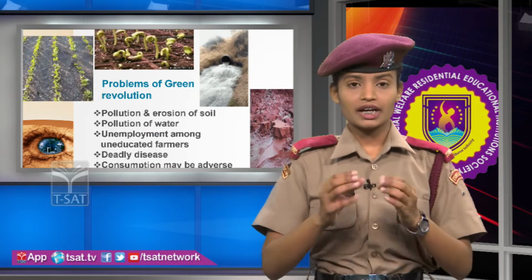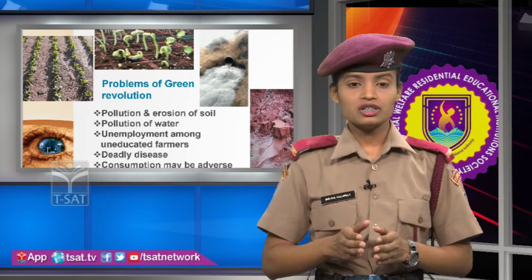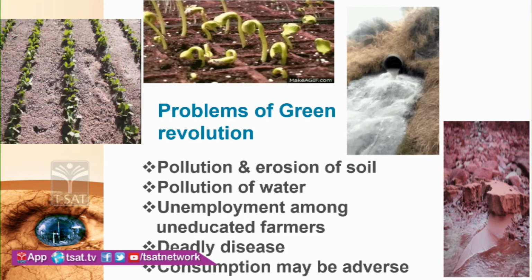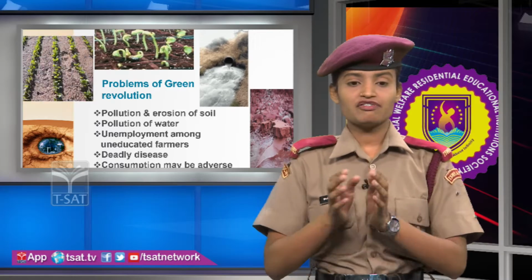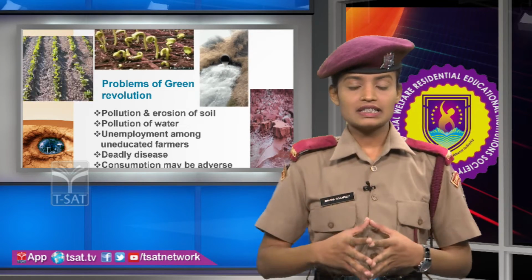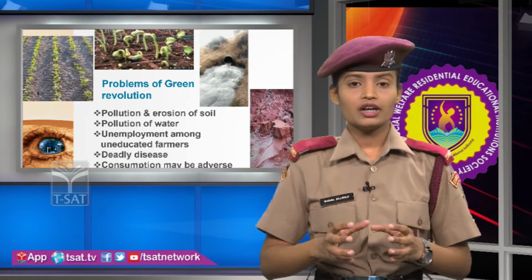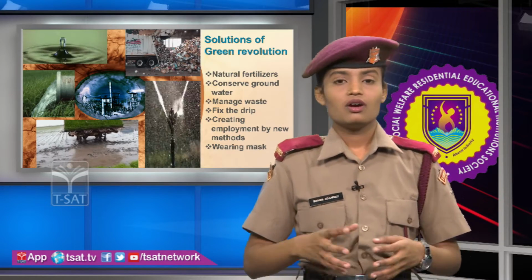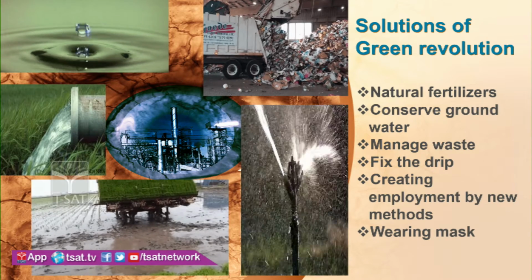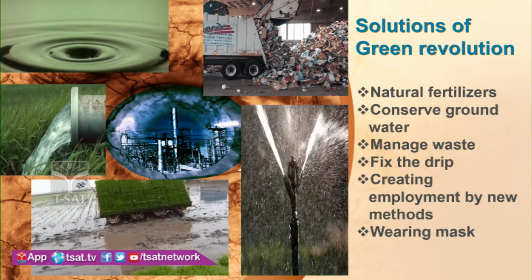The problems of the Green Revolution: pollution and soil erosion, pollution of water, unemployment among uneducated farmers, deadly diseases, and consumption may be adverse. So, we have seen the problems of the Green Revolution. Now we will see the solutions.